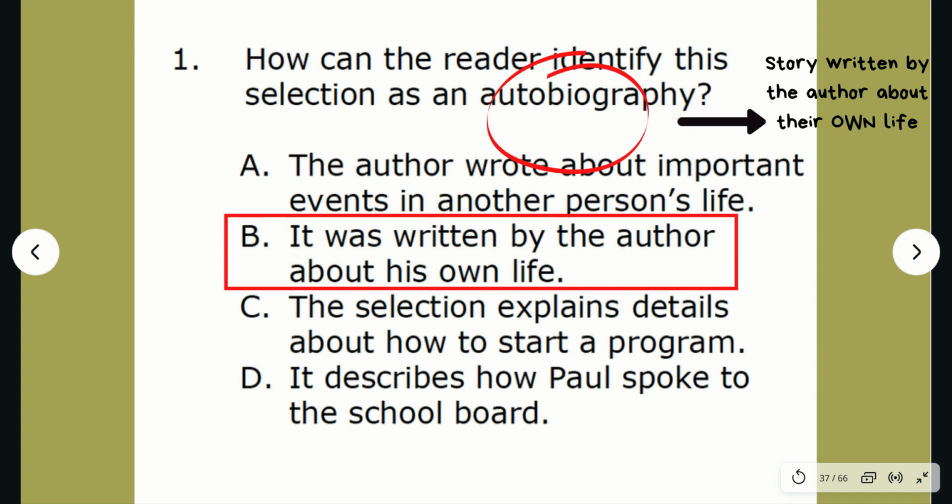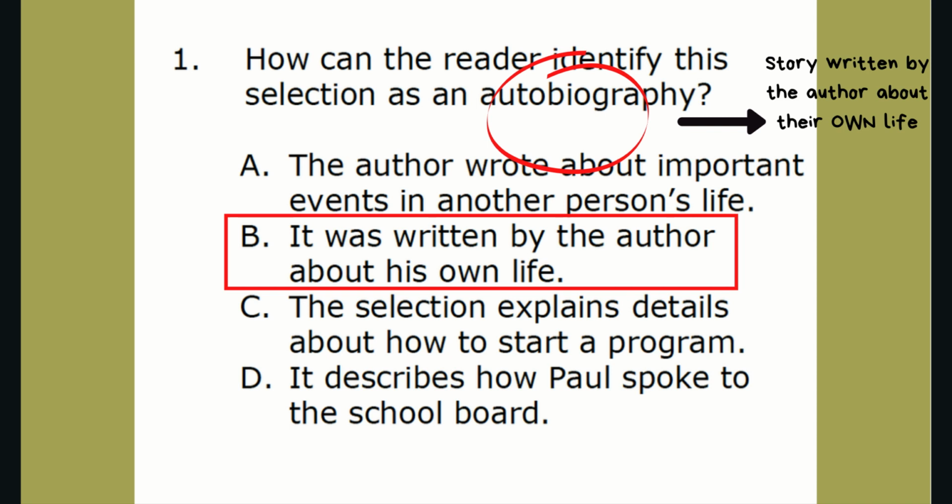Take a look at how we would answer this question. How can the reader identify this selection as an autobiography? The answer choice to this question is B. It was written by the author about his own life. We know it was written by the author about his own life because the author was writing using I.